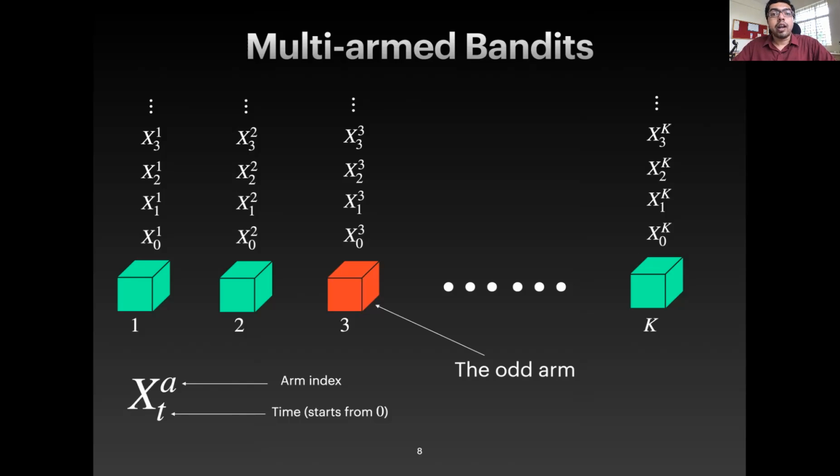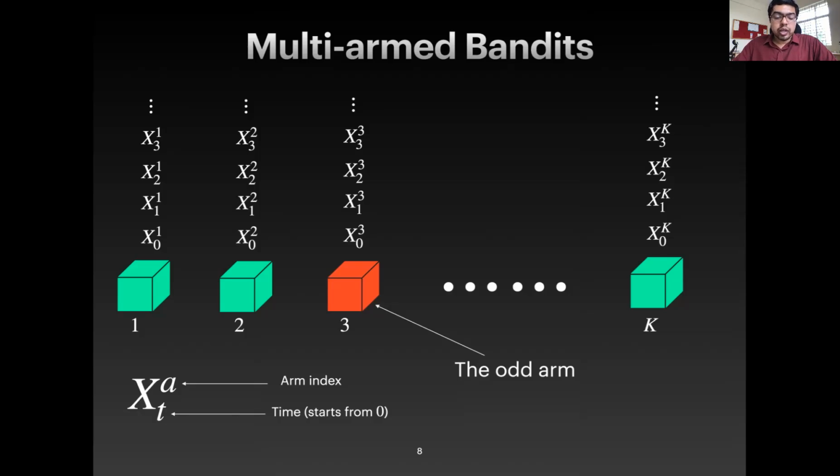Now, there is a decision maker who is interested in finding out the odd arm as quickly as possible. And in order to do so, he is allowed to sample only one of the arms at any given time and collect the observation from that arm. Now, typically in multi-arm bandits, there is also this additional notion of a reward that the decision maker accumulates upon observing any particular arm and collecting the observation from that arm. But in our case, we are not interested in rewards. We do not speak about rewards because our problem is not about maximizing rewards, not about accumulating a lot of rewards over time. Our objective is to identify the anomaly, to identify the odd arm as quickly as possible.